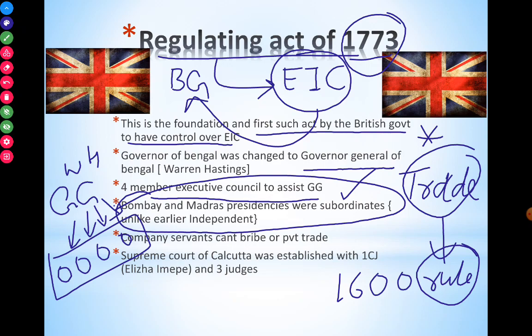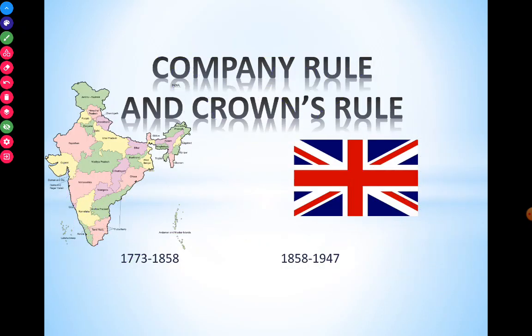So in this picture we can see that apart from the Bengal region, the British had control over the Madras and Bombay presidencies. These run as subordinates under this act.